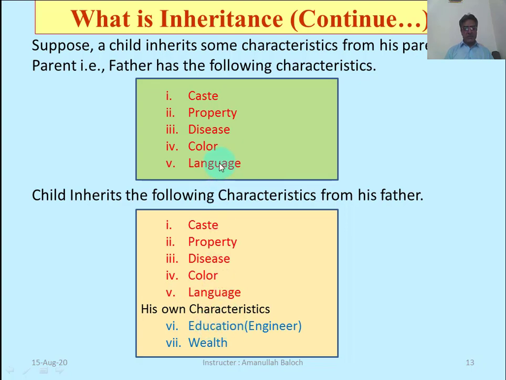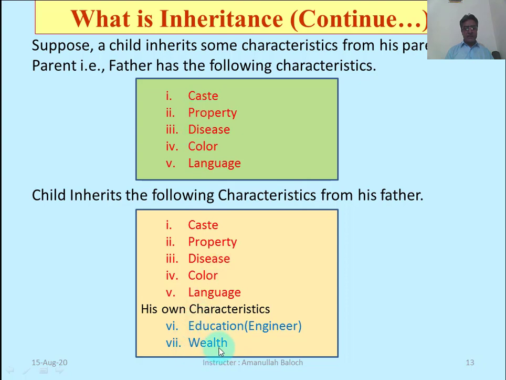Maybe his father is a doctor, maybe his father is a businessman, and the child's education is engineer. He is an engineer. Also, he can earn some extra wealth other than the property of his father.